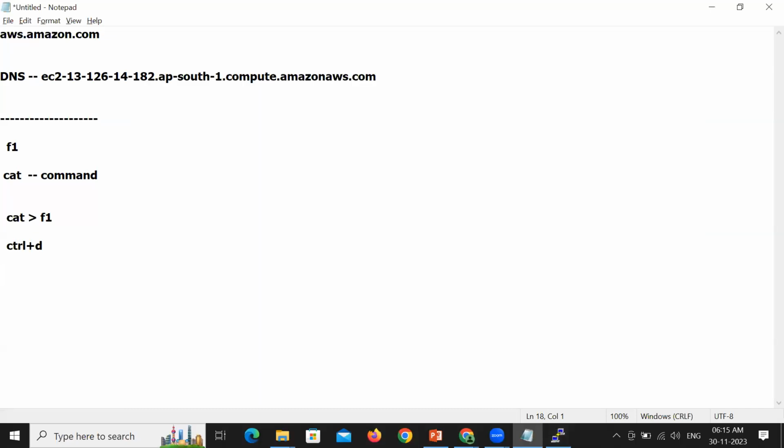Okay. How to see the list of all the files? You have created 2 files. You may create 2 files, you may create 10 files. How to see the list of files? Whenever you want to see the list of all the files which you have created, we have a command called ls. ls stands for list, which will show you a list of all the files.